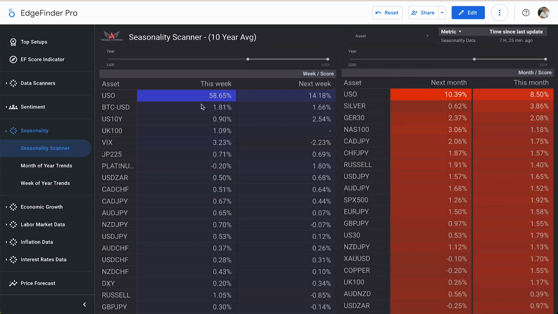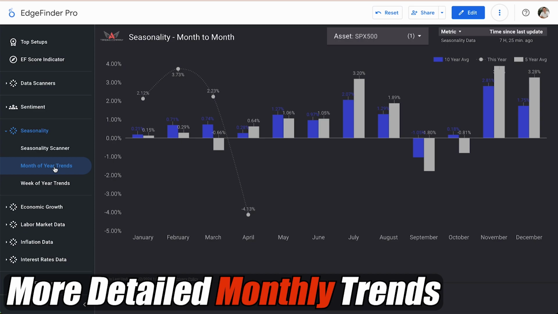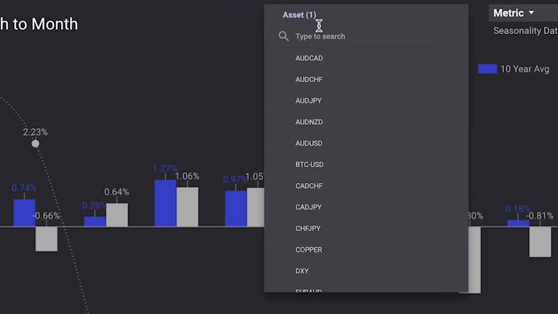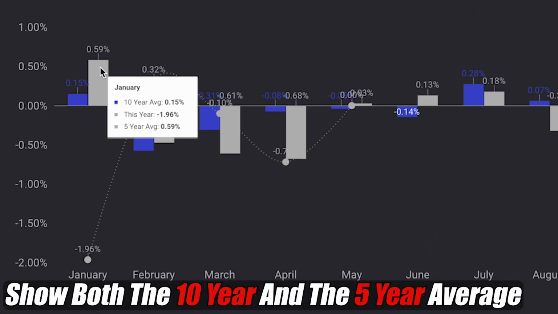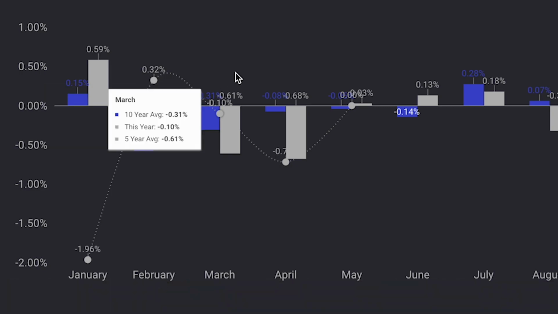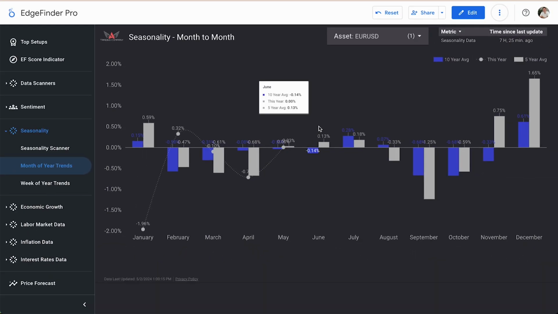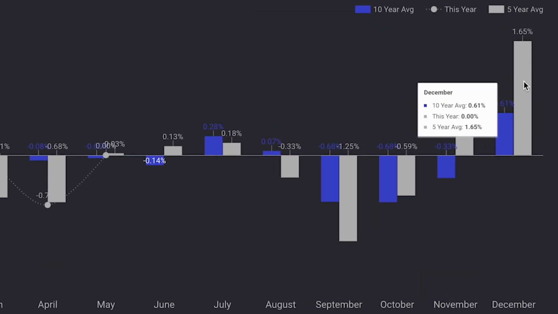If we want to break it down a little bit more, we can go to month of the year trends. Here, we'll select a specific asset. I'll take a look at the EURUSD. And we can see on both a 10-year average and a 5-year average how they trend month to month. Historically, the most bullish month of the year for EURUSD is the month of December. We can see that on a 5-year average in the month of December, typically it trades 1.65% higher. And on a 10-year average, we can see it historically it trades 0.61% higher.